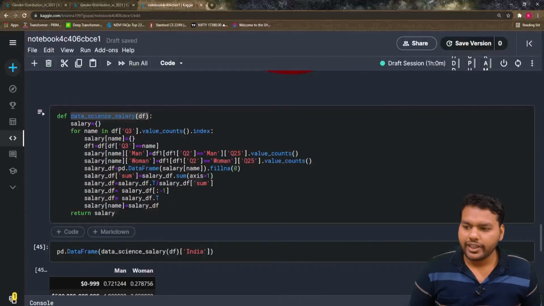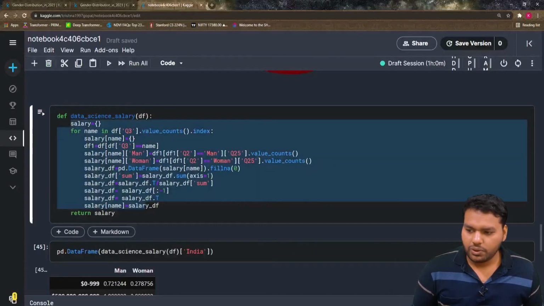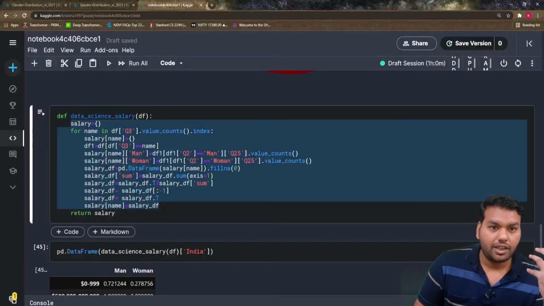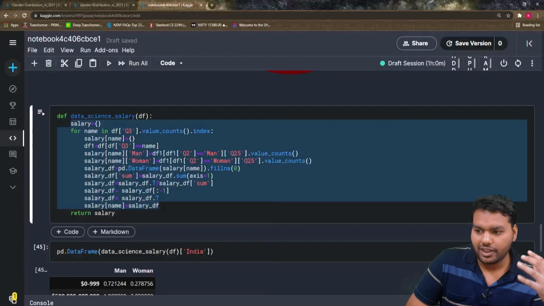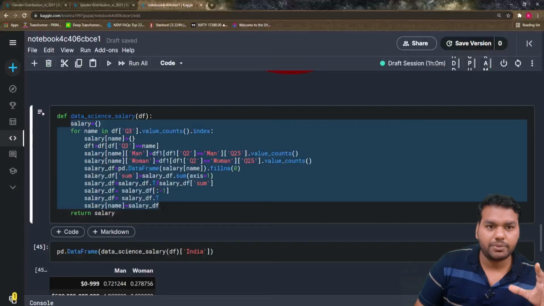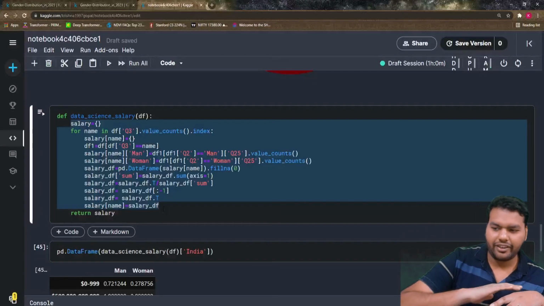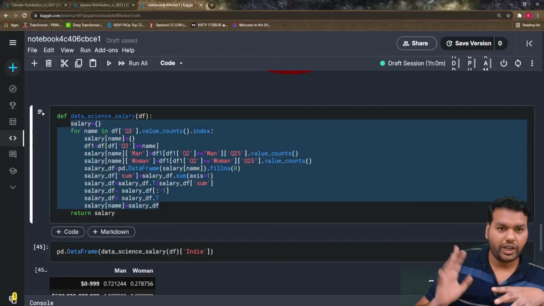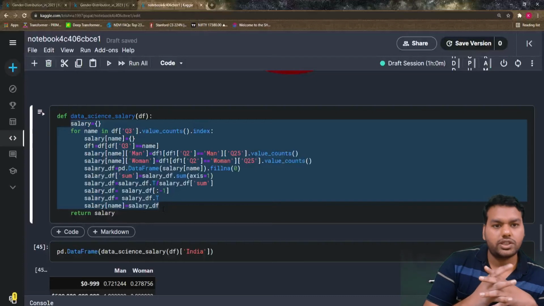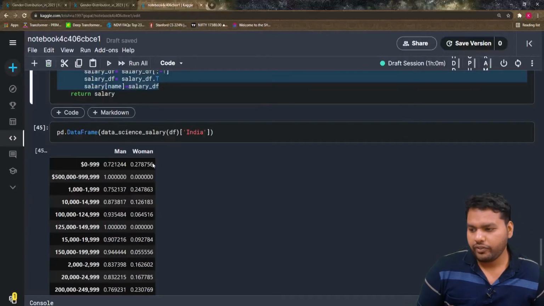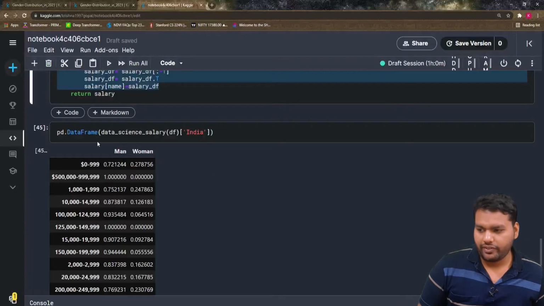If you want to see how I wrote this code, please go and watch my last video. I explained it there very briefly, and I'm not going to spend that much time again explaining what I do in salary df sum, salary df transpose, and taking the ratio. Please watch that code and you will understand the steps behind it. So what we want at the end is this one, and now we have this data frame.